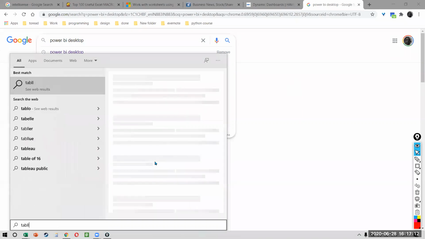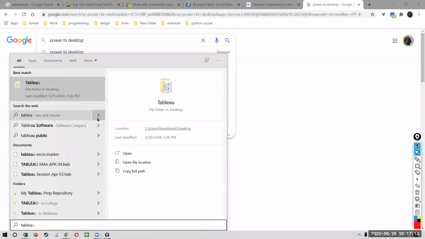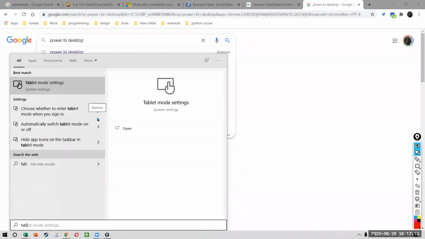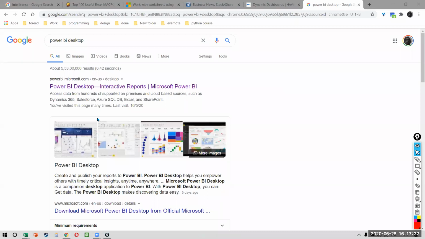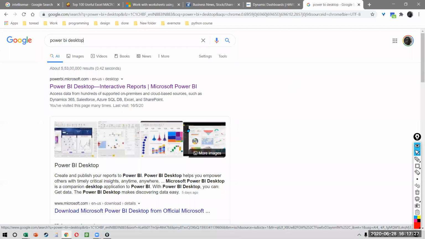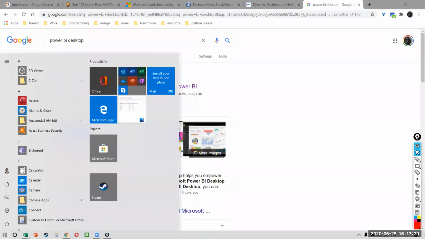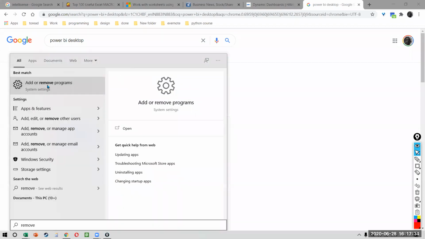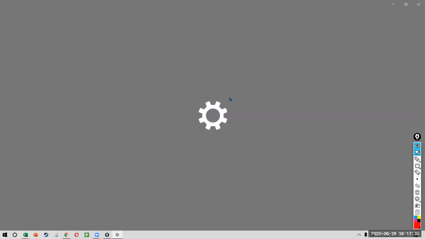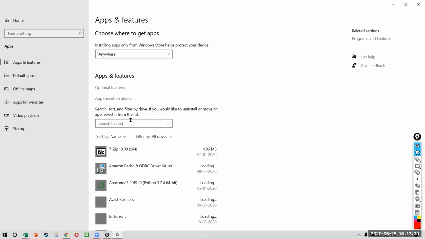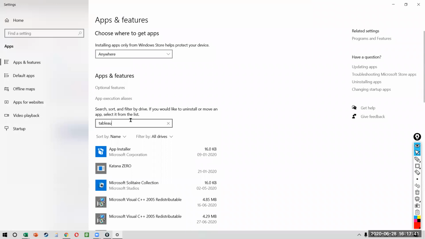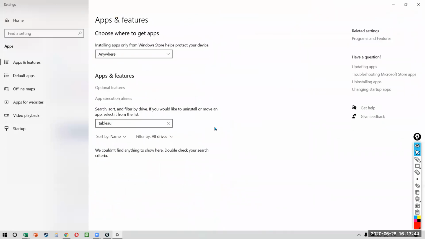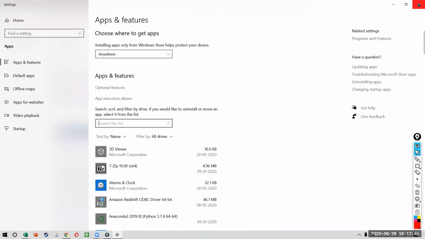Where the hell is my Tableau gone? What just happened? 1 second. Okay, I don't know what just happened, but anyway, I must have uninstalled it or something. That's the strangest thing. 1 second, everyone. Anyway, I have a professional edition. I spent 60,000 rupees for it. I do work on it. I'm just telling you what my client said. Okay, for the life of me, I don't know where it has disappeared to.